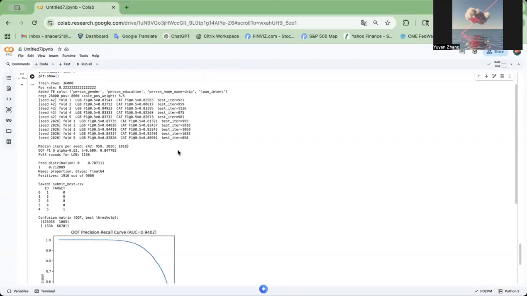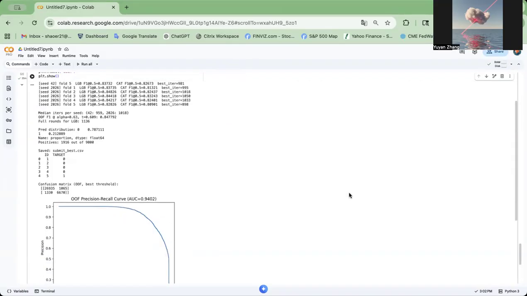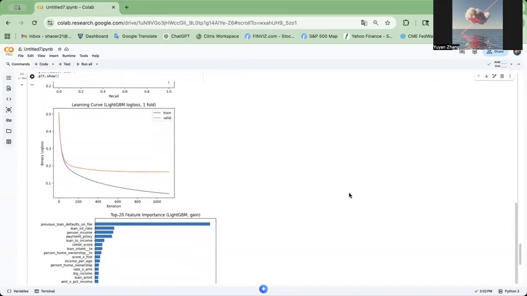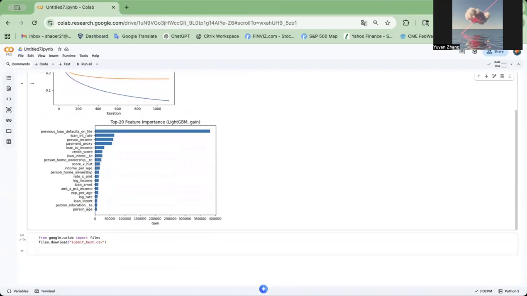And third would be production monitoring and data drift. If deployed in production, I would monitor feature distribution shifts, changes in predicted probability distribution, and realized default rates across borrower segments. If drift is detected, I would retrain the model or